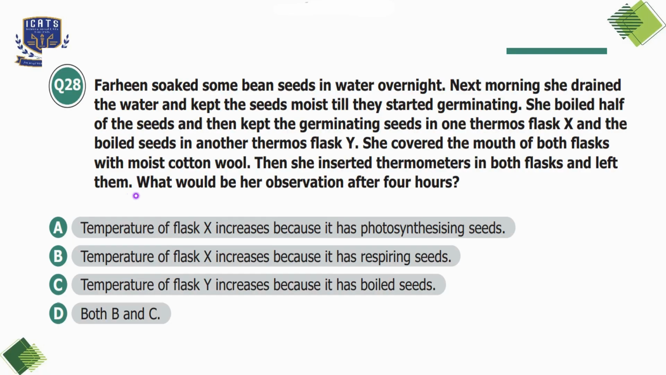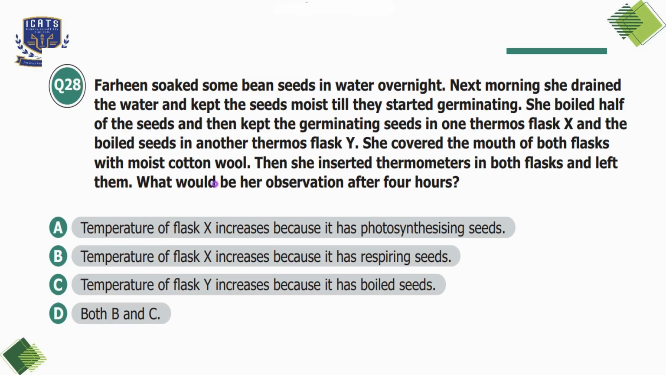So let's analyze the experiment. What is happening in flask X with the germinating seeds? As germinating seeds are alive and undergo cellular respiration, they release energy in the form of heat. This heat causes an increase in temperature inside flask X. And now let's discuss flask Y, which has the boiled seeds. The boiled seeds are dead because boiling destroyed their cells and enzymes. Since they are not respiring, no heat is generated, so the temperature does not increase.